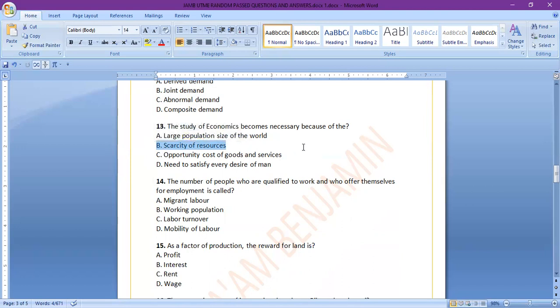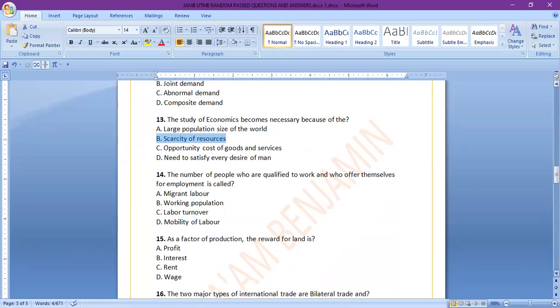Another important concept is unlimited wants. People want to have everything, but the resources to provide those things are limited, and that's why economics came into being, so that those scarce resources will be channeled effectively to help satisfy some of those unlimited wants of human beings.